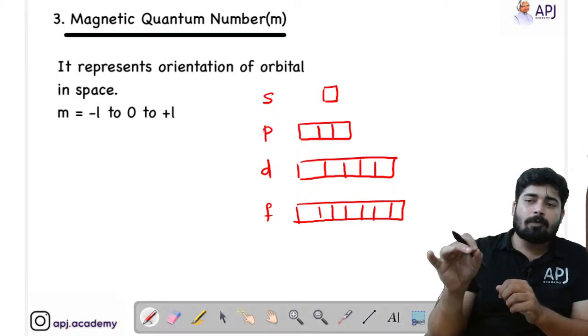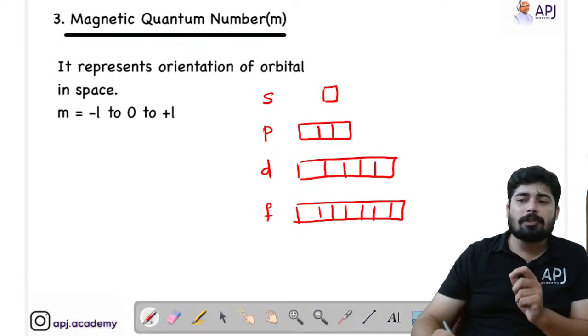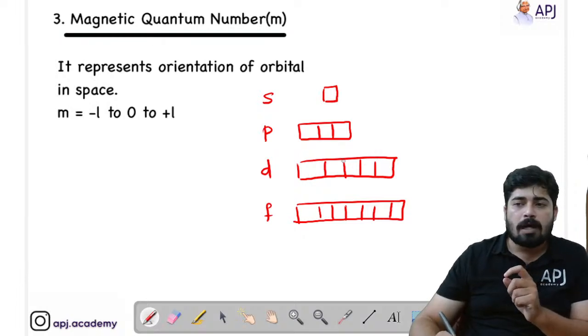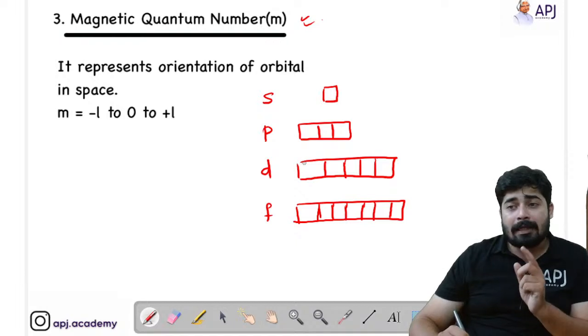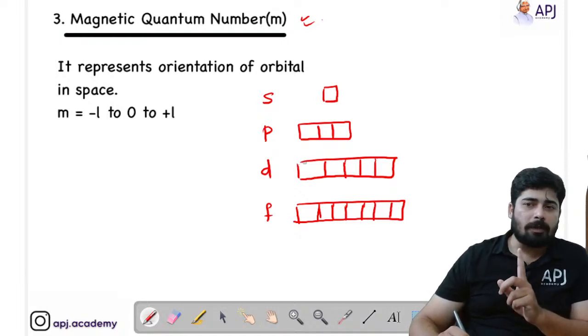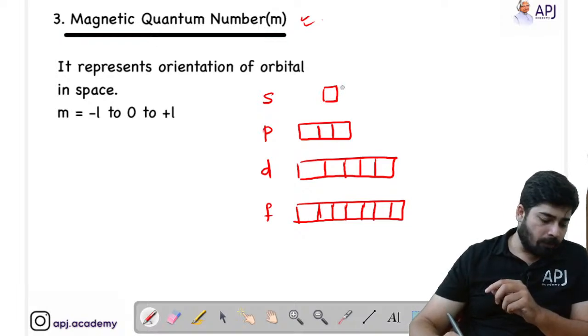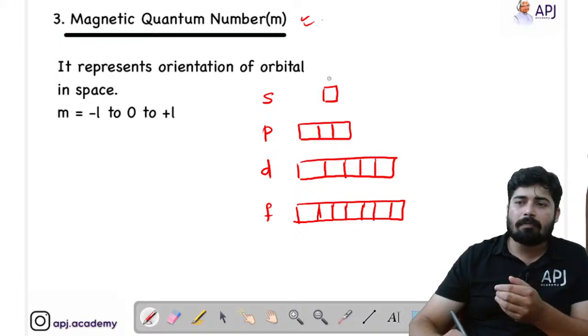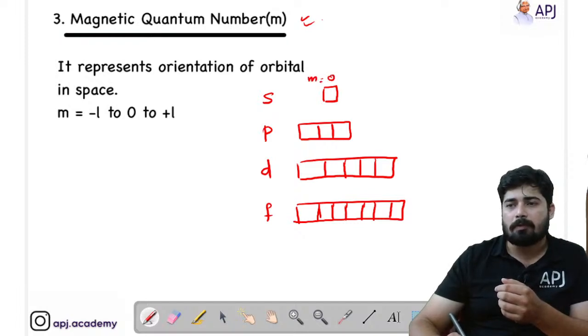So we have to identify in which location, or in which room, our electron is present. That information is given by the magnetic quantum number. Each orbital will have its own magnetic quantum number value. If the S subshell has only one orbital, we give it as 0. We call it m equal to 0.